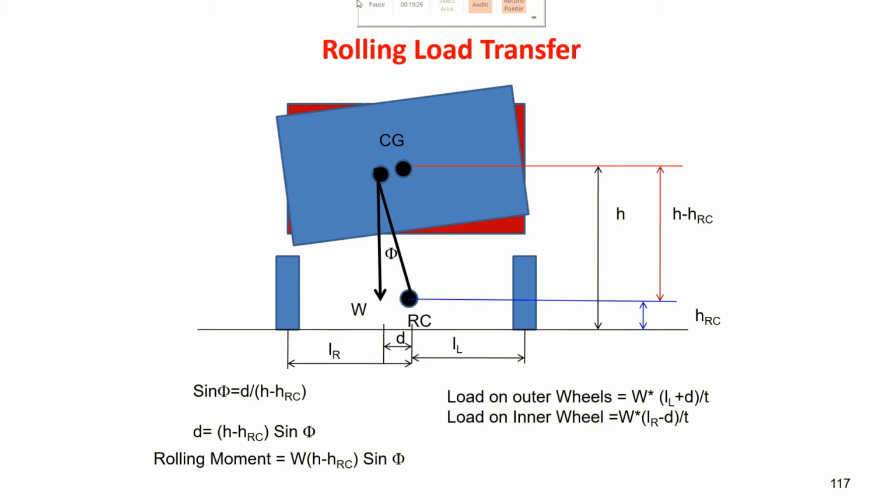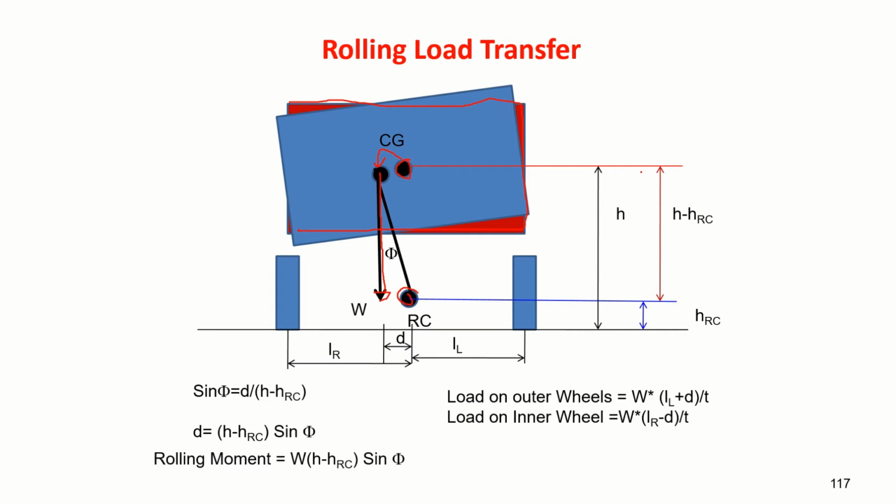So rolling load transfer, you just see here. Initially, this is the position of the vehicle, the red colored one, and the center of gravity is here. And you are taking a turn, and from inside to outside load gets transferred. It takes the position like this, and the center of gravity position is here. Through the center of gravity, the weight of the vehicle will be acting. So to begin with, this was the roll center.